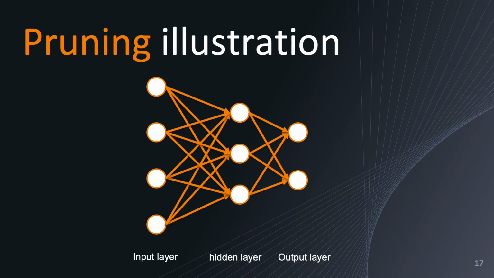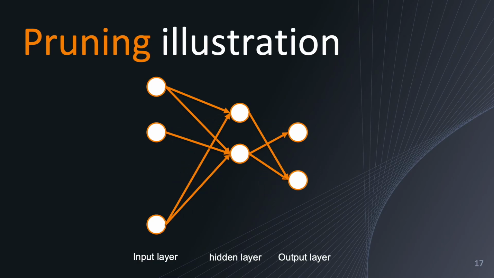We don't want that data there to be negatively affecting our classification. So we do something like this. So this is what happens after pruning. We can actually identify which nodes are considered less important, and we remove the nodes and the connections. So we create a smaller network, as you can see here.